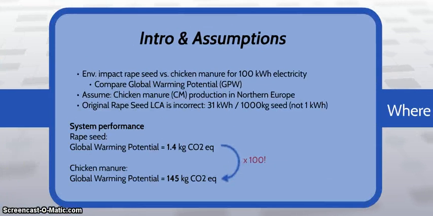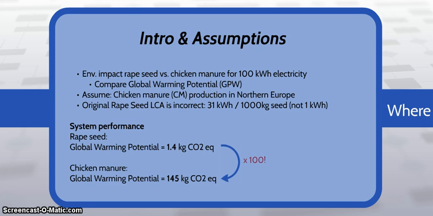So what are we comparing? We are looking at the environmental impact of producing electricity from rapeseed versus chicken manure for producing 100 kilowatts in electricity. And here we are looking at the global warming potential. We are assuming for our model that the chicken manure production is happening in Northern Europe because that makes it easy to compare to the rapeseed, which is also happening there. And we are also making some changes to the original rapeseed LCA model, which we considered incorrect.